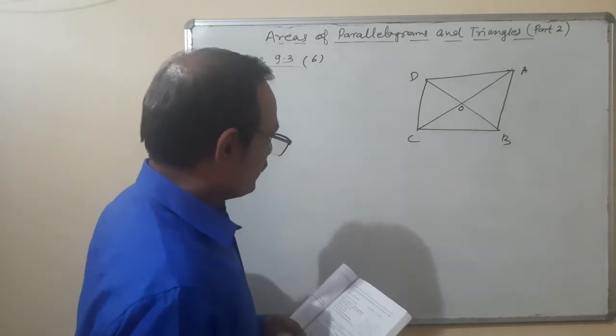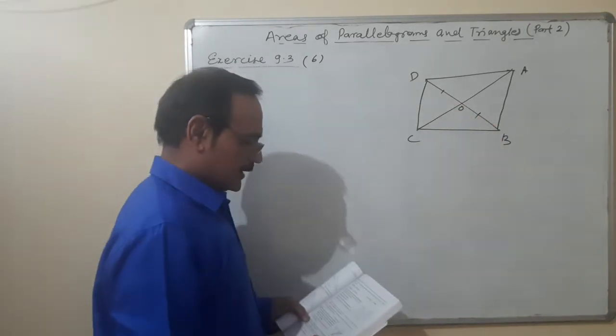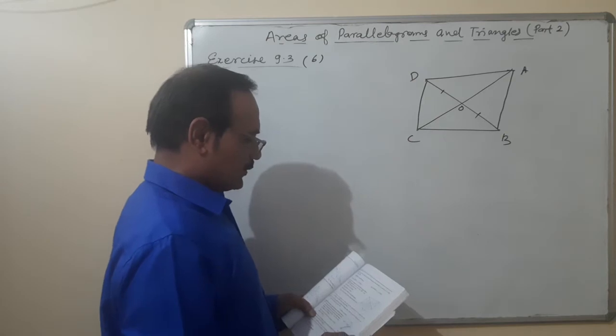OB is equal to OD. It's given. If AB is equal to CD,